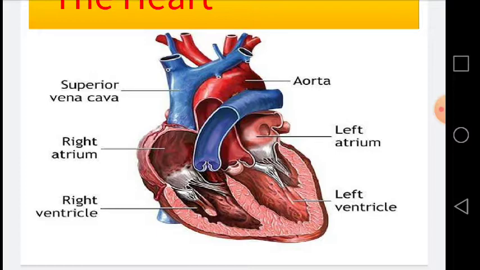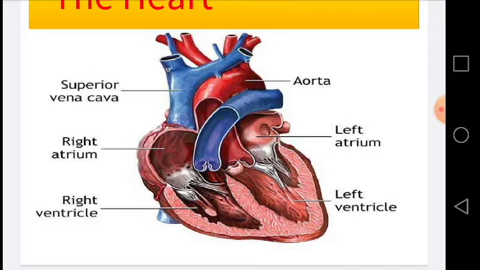And from the lungs, blood comes back to the left atrium, then left atrium to left ventricle, and left ventricle to body. And besides these four chambers, there are two valves in the heart. These valves are present between the atrium and ventricle on both sides. There is a valve between right atrium and right ventricle, and left atrium and left ventricle. The function of the valve.